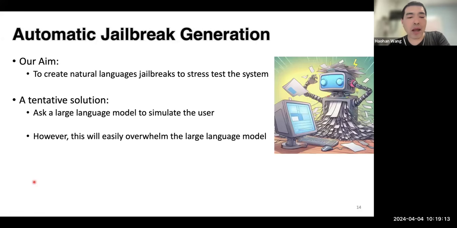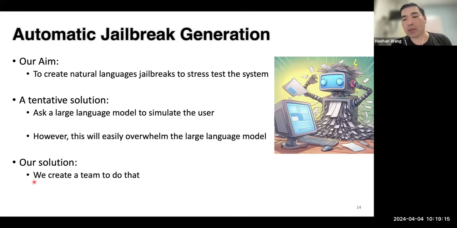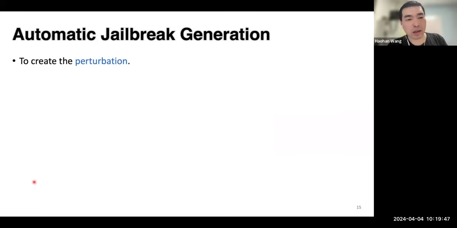So as a result, our solution is that we do not rely on a single large language model, but a team of them. We use several large language models to team up and try to figure out a way to jailbreak the target large language model. So in a way, it's like actually 3 or 4 large language models team up to bully the remaining large language model, trying to make it respond maliciously. So a little bit more details on that.